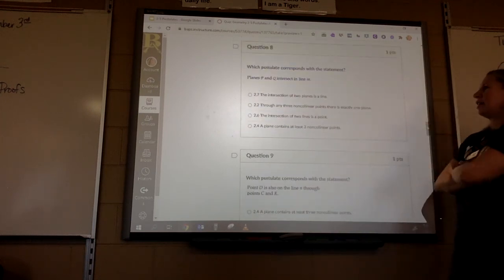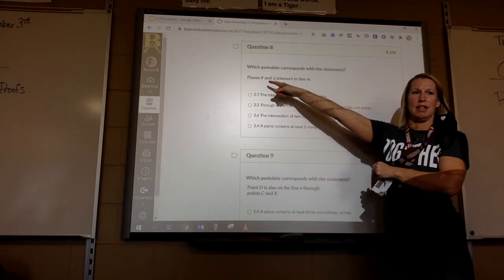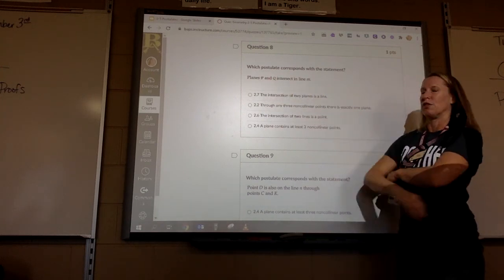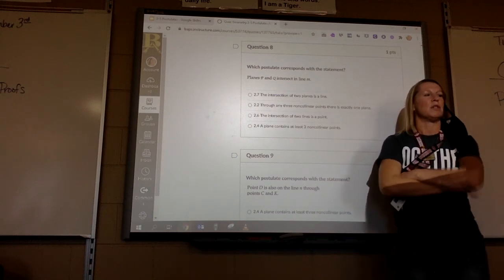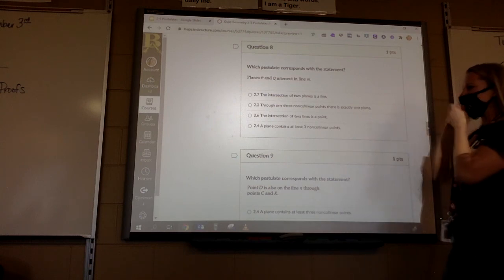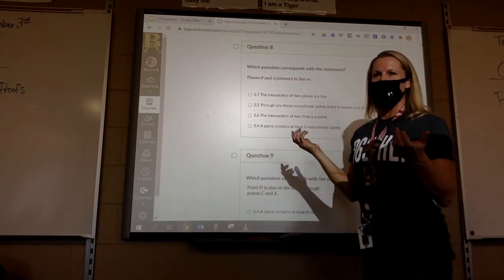Number 8 is talking about planes. Do you guys see that? Planes P and Q, and then their intersection is a line. So now you have to go through and find which one is talking about planes and their intersection being a line. If you guys need help, let me know, but that's all we're doing today.